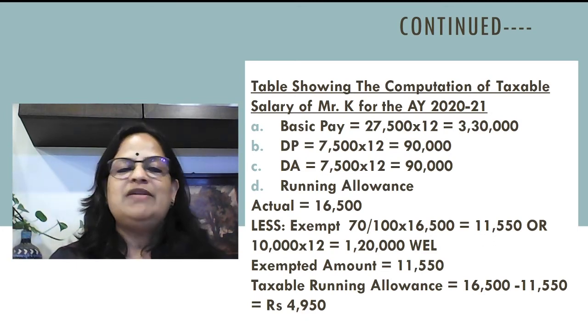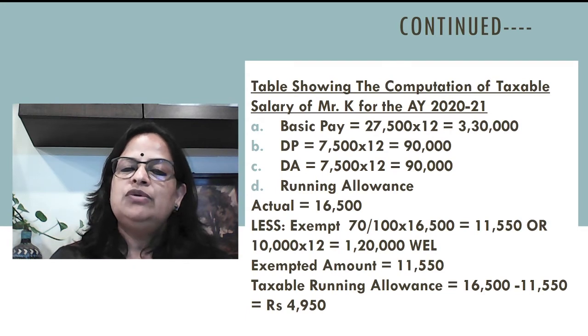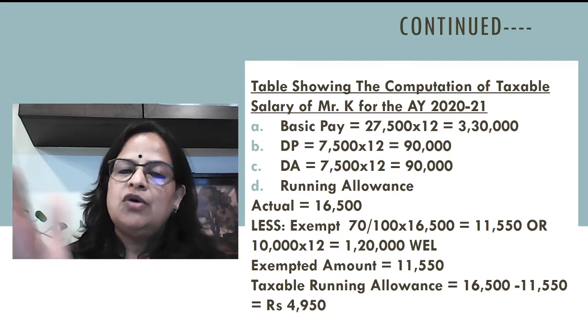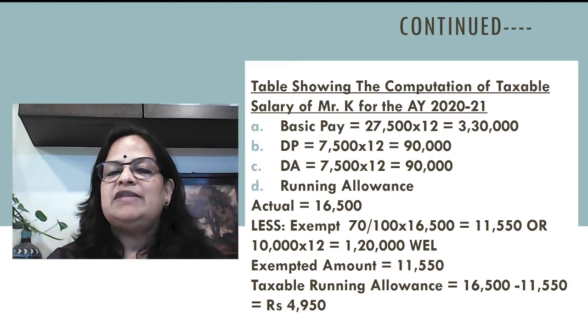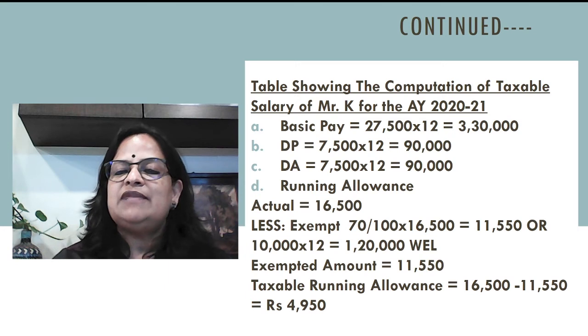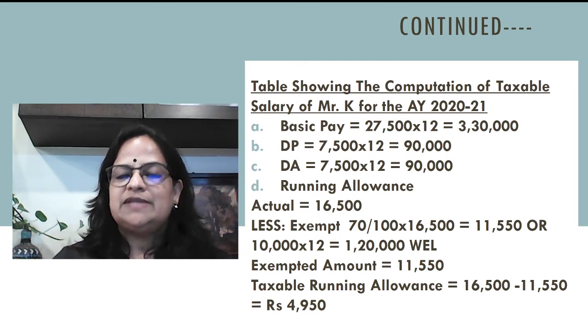Now running allowance I already explained. So 16,500 is the actual value. 70% of that value, 11,550, or 10,000 per month, whichever is less will be the exempted amount. So 11,550 is the exempted amount. Taxable running allowance, 16,500 minus 11,550, 4,950 will be taxable.